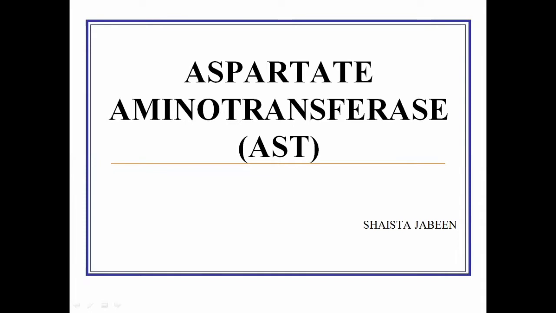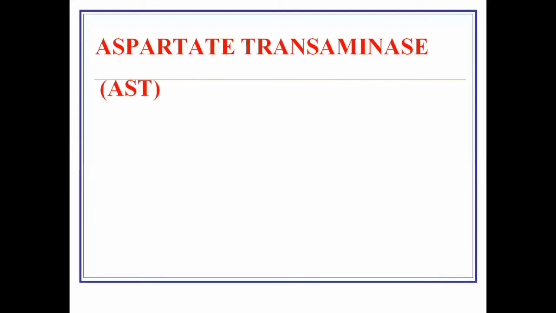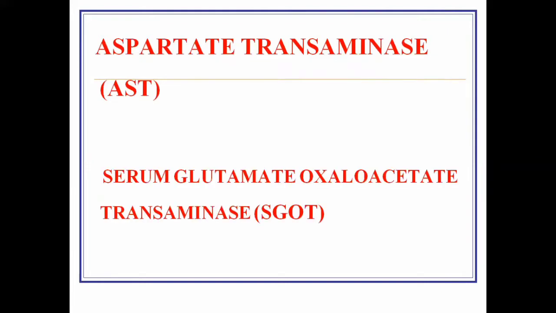Aspartate aminotransferase, also known as AST. Aspartate transaminase is an enzyme that catalyzes the transfer of an amino group. It is also known as serum glutamate oxaloacetate transaminase, or SGOT, because of the reaction it catalyzes: the transfer of an amino group between glutamate and oxaloacetate.